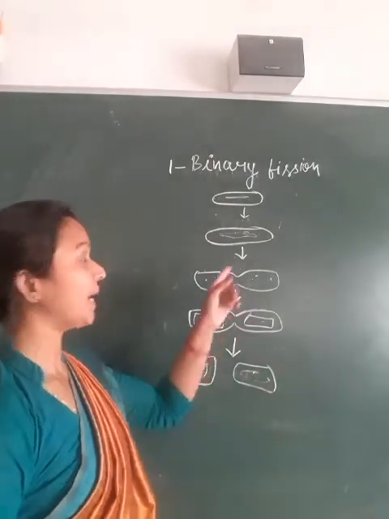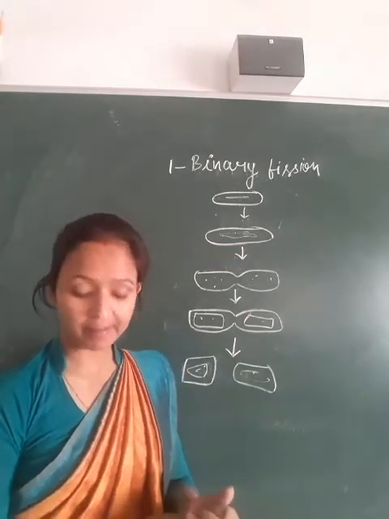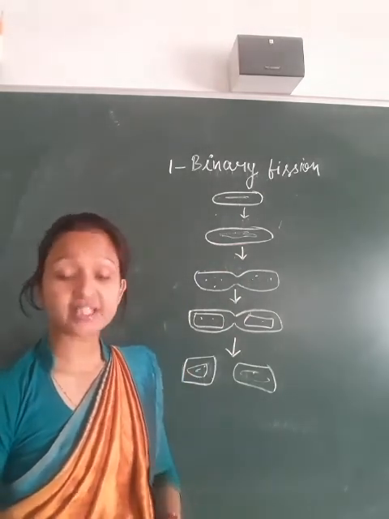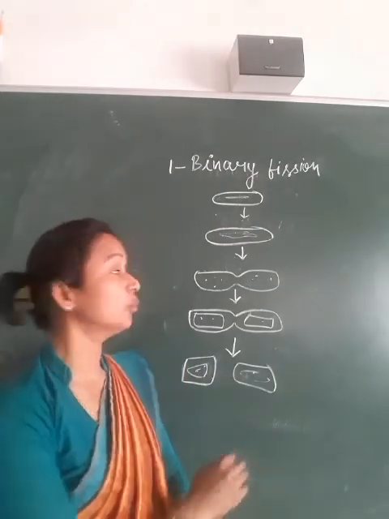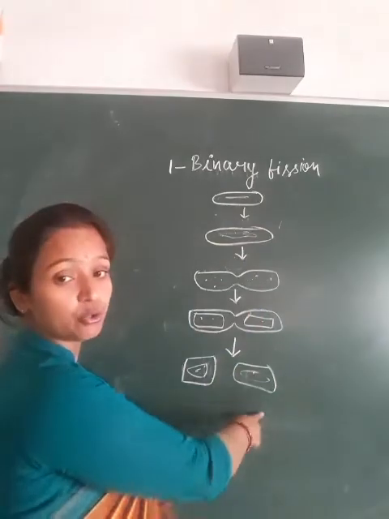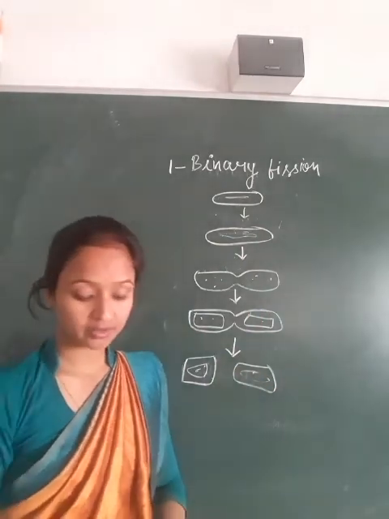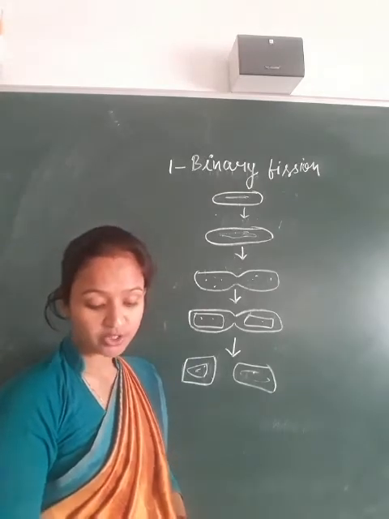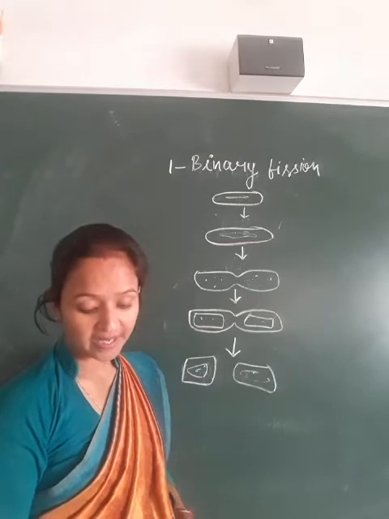It is the most common method of asexual reproduction in which an organism divides into two. It is common amongst unicellular organisms like bacteria and some algae and fungi.